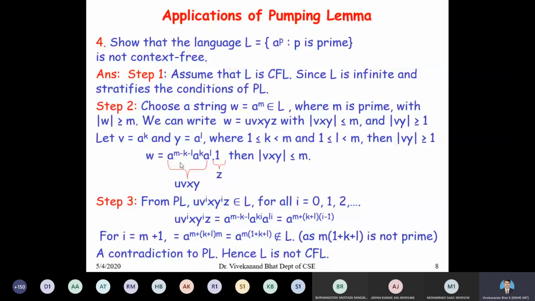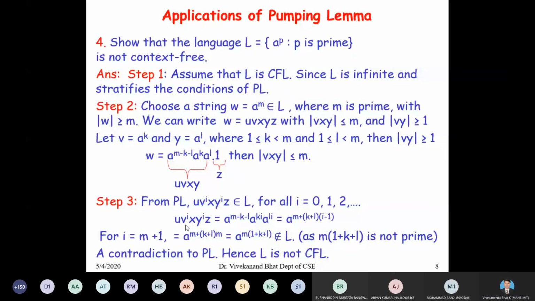Decomposition is not unique. There are many ways to decompose this string a to the power of m in the form uvxyz. From the pumping lemma, we have to prove that u v to the power of i x y to the power of i z belongs to L for all i equal to 0, 1, 2, 3, etc.